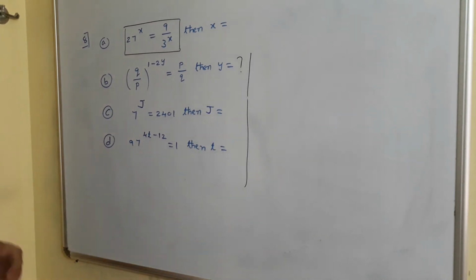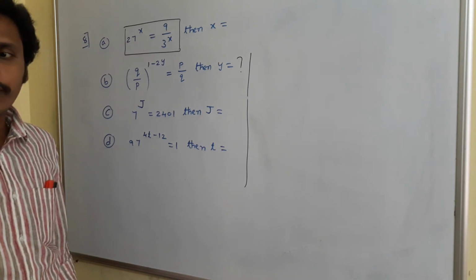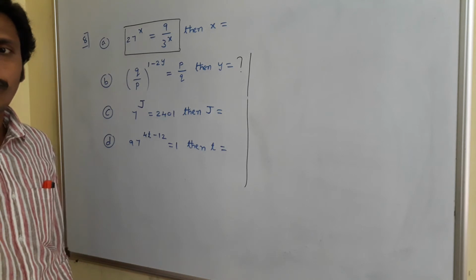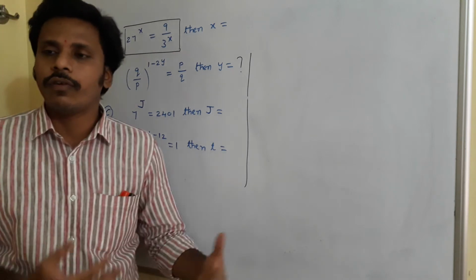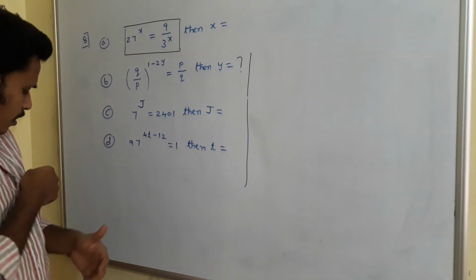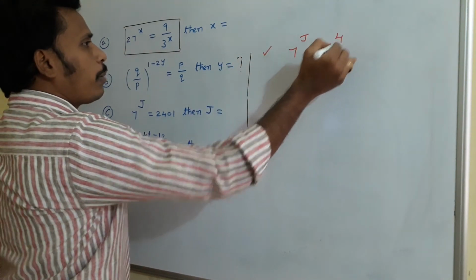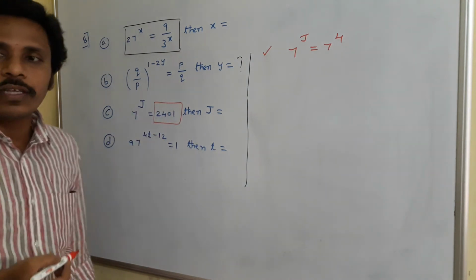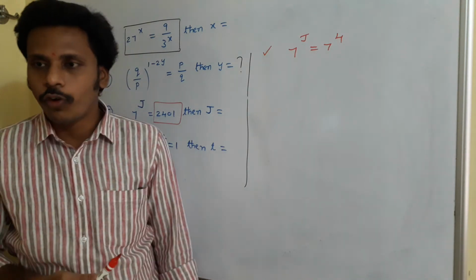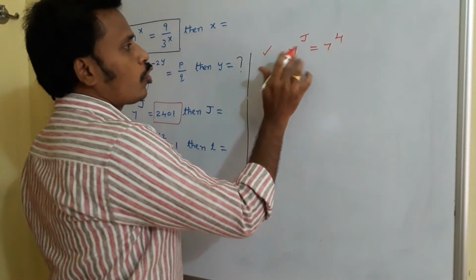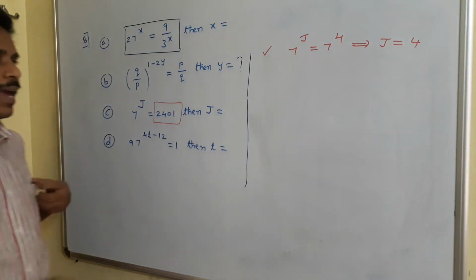7 power j is equal to 2401. I mentioned in the first class that you should learn the values of all the powers, like 7 power 1, 7 power 2, 7 power 3, 7 power 4, 8 power 1, 8 power 2. If you memorize all these values, then it is easy to answer all these questions. And this is 7 power j is equal to 7 power 4. 2401 is the value of 7 power 4. 7 power 1 is 7, 7 power 2 is 49, 7 power 3 is 343 and 7 power 4 is 2401. So here the bases are equal, then directly you will say that j is equal to 4. There is the problem, a direct and very simple problem.